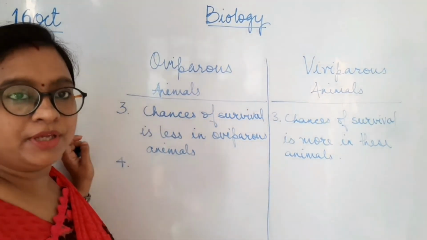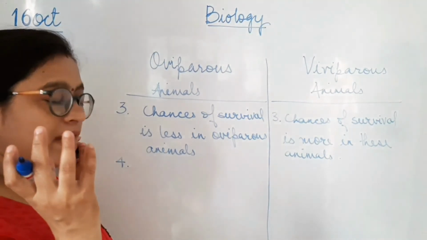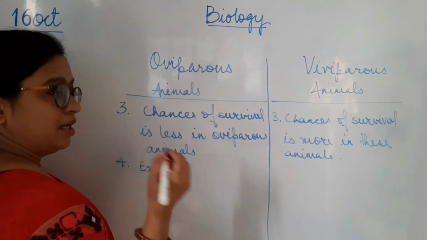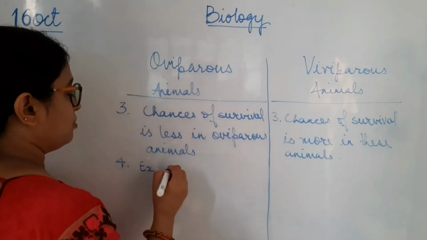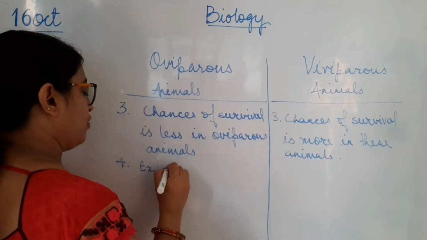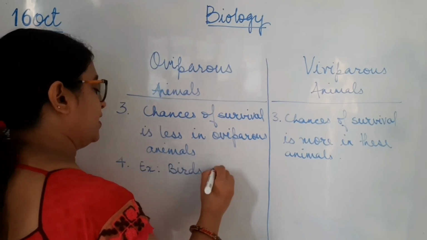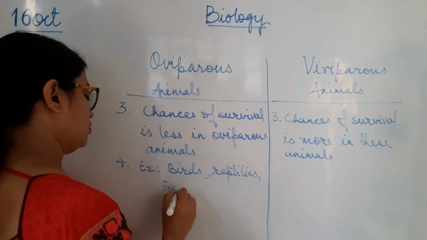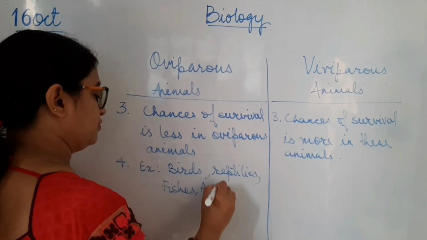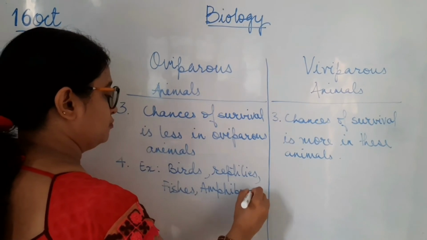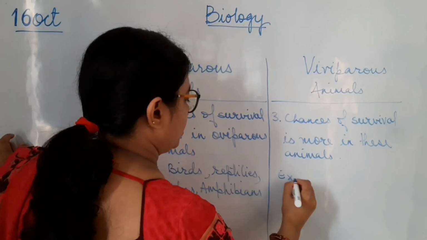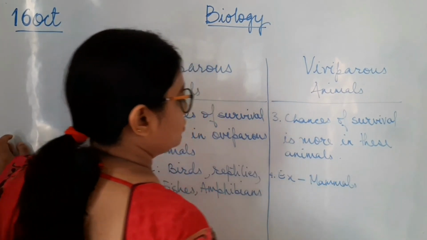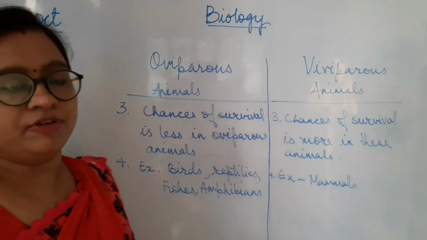So when I started this topic, I told you to remember the examples. Let's put down these examples here in the last point. Well, I guess you can write the examples yourself, but I'm just helping you out. So we have birds which lay eggs, reptiles, fish, amphibians, and in case of viviparous animals, the examples are mammals, means humans, cow, buffalo, all this comes into the viviparous animals.